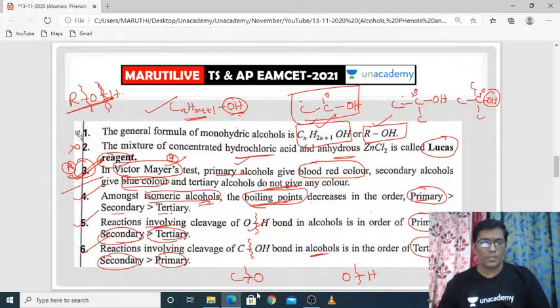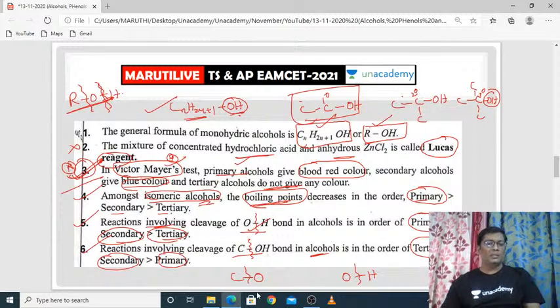The cleavage between oxygen and hydrogen, and between carbon and oxygen, is explained by the 5th and 6th points. Primary is greater, then secondary, then tertiary for reactions involving cleavage of O-H bonds, but it is completely reverse for reactions involving cleavage of C-O bonds.